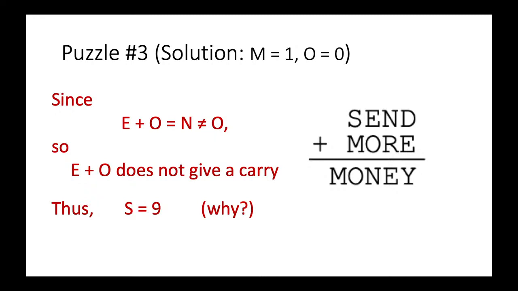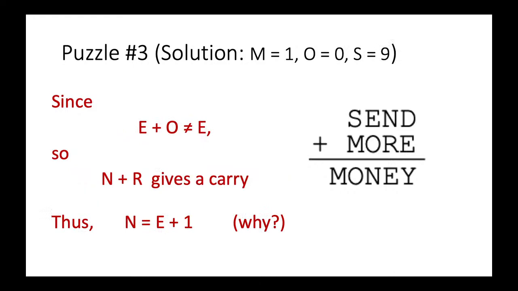The only possible way that you can get a carry is when E is equal to 9 and you have an O, so that after you add up, you get 10, but that 10 would have O here instead of N, so it is not an O here. So E cannot be equal to 9, or E cannot be adding up O to get a carry. So in that sense, there is no carry, and we must have S plus 1 equal to 10. No carry. So the only possible choice for S is equal to 9. Is that okay? So we are getting one more character.